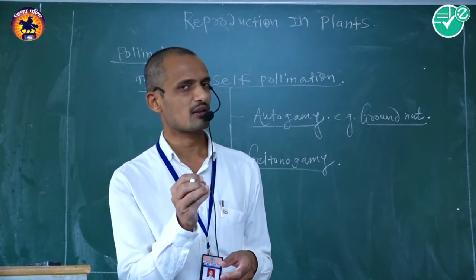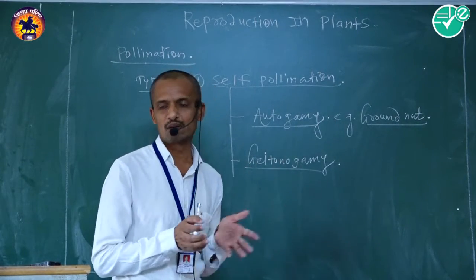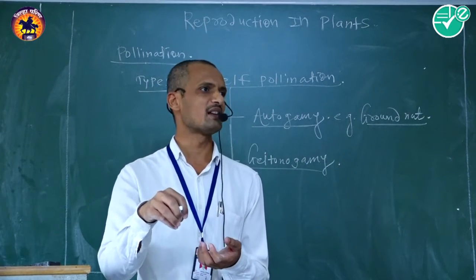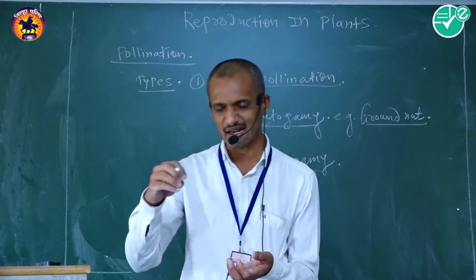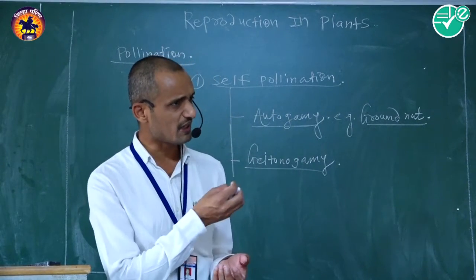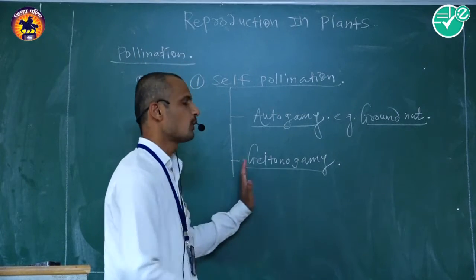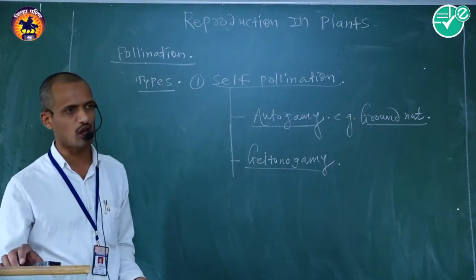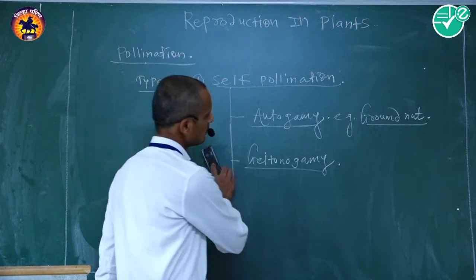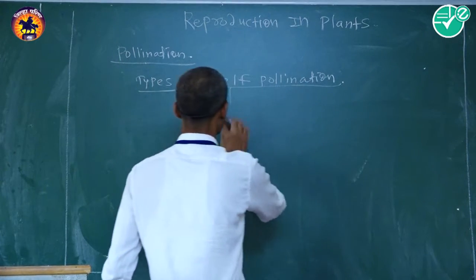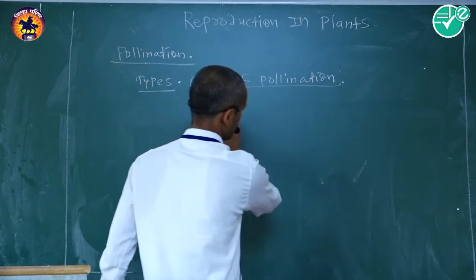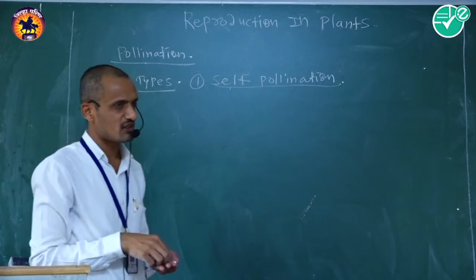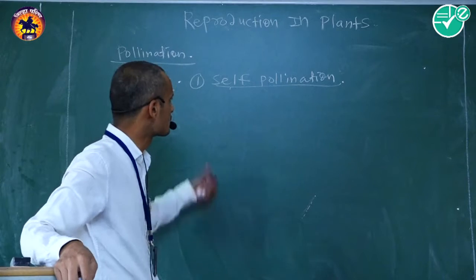Of these flowers, the anther of one flower contains pollen grains, and they are deposited on the second flower, which is located on the same single plant body. This kind of pollination is commonly called geitonogamous pollination, and the phenomenon is known as geitonogamy. There are two main types of self-pollination, that is autogamy and second one is geitonogamy.